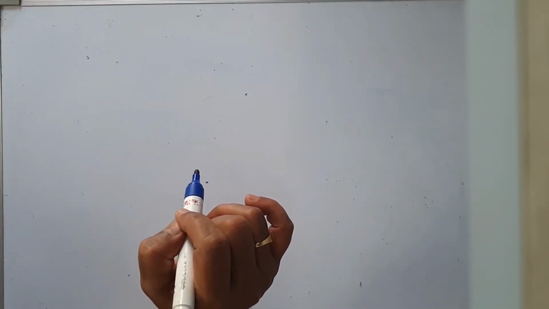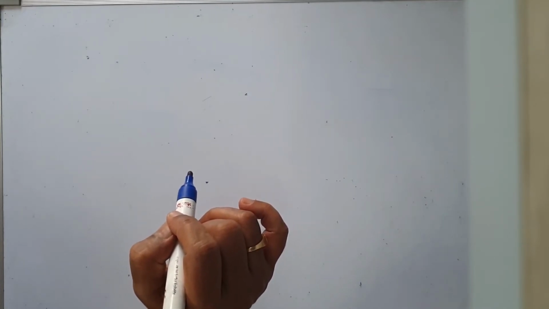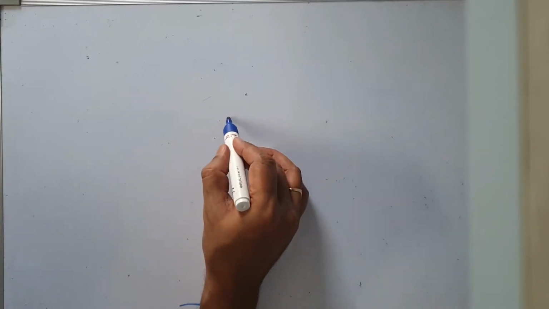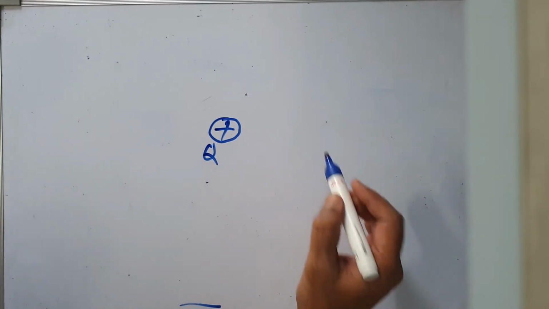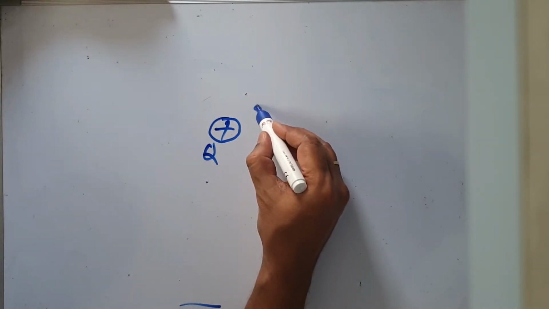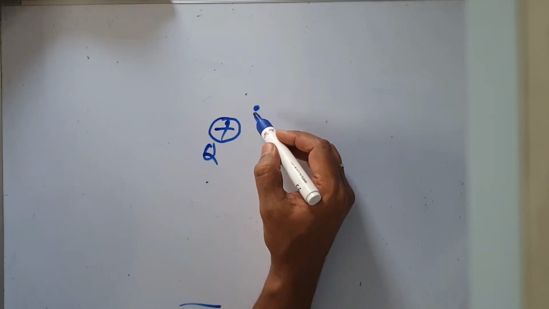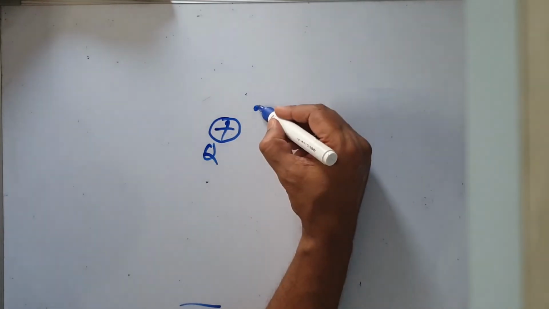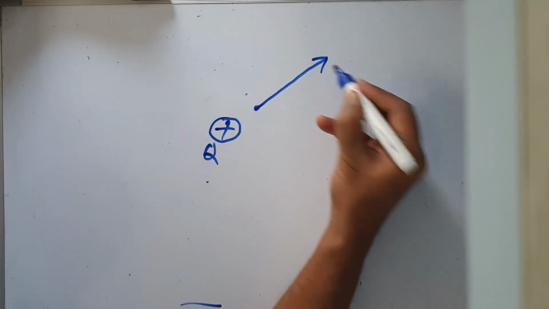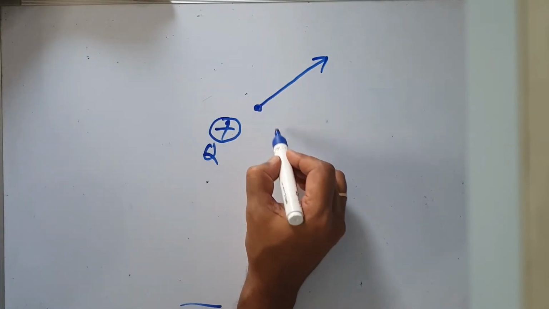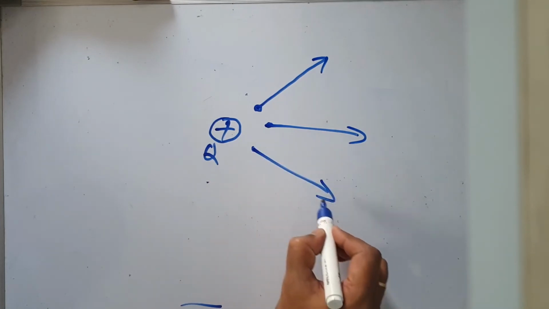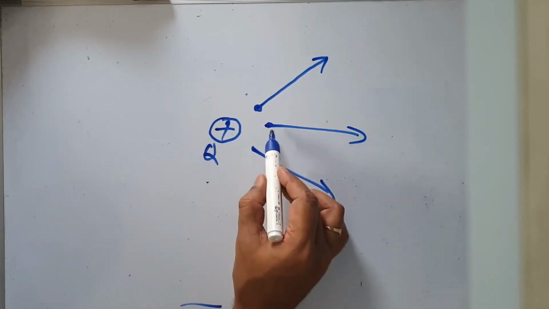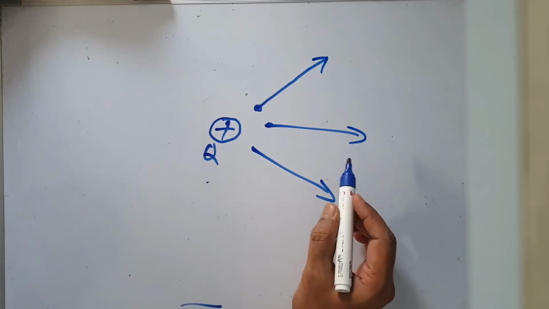Electric field line is the path followed by a positive test charge placed in the electric field. Suppose I want to find the electric field line near this plus Q. I place a positive test charge. Positive test charge means what? q naught, but very, very small. What will happen to it? It will get repelled away if it is free to move. So if I place it here, it will be repelled in this direction. So this line followed by the positive test charge gives you an electric field line.